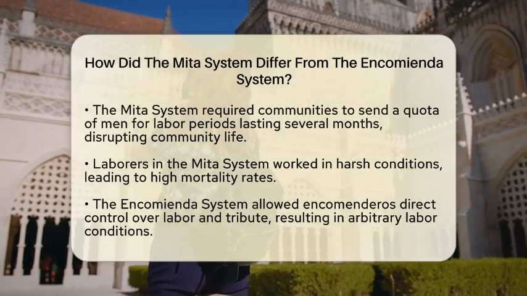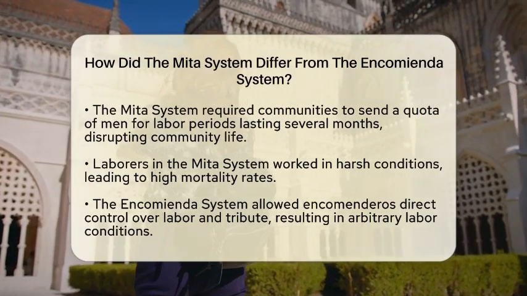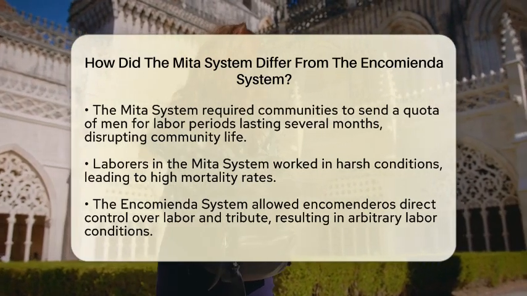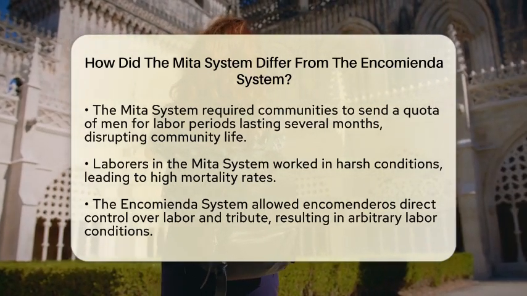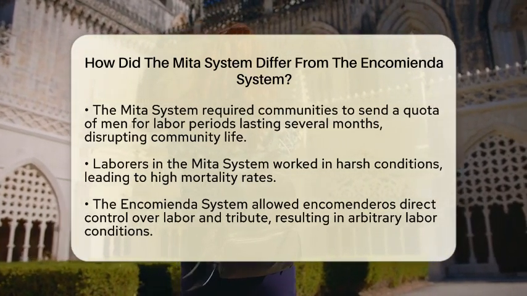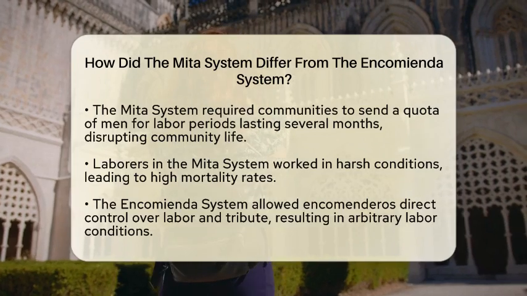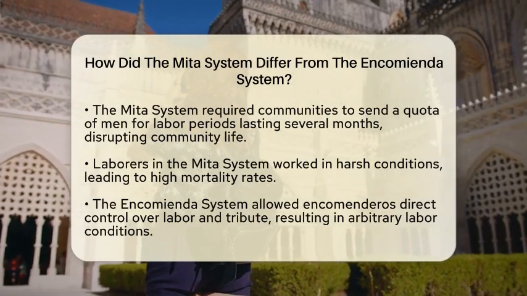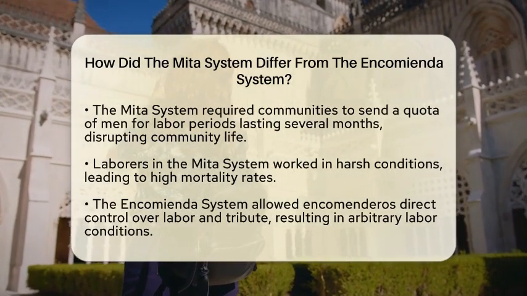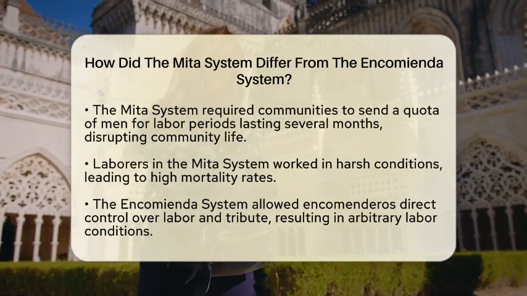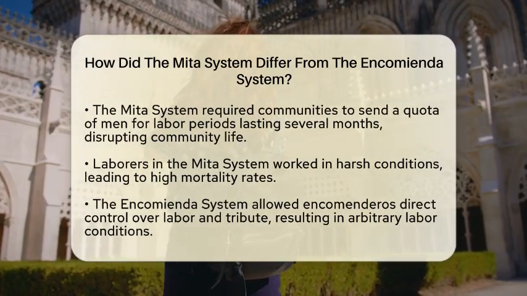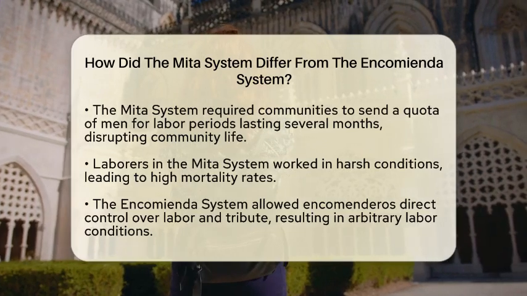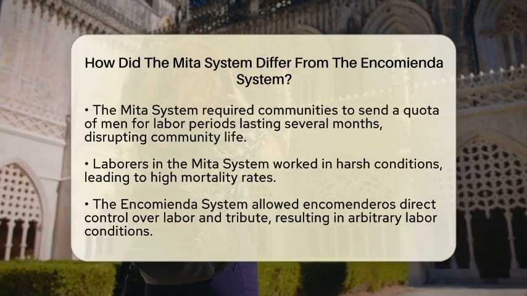When we look at labor organization, the Mita system required communities to send a quota of men for labor periods that could last several months. These laborers worked in mines or on public works, often far from home. This disrupted community life and agricultural cycles. The Mita system was state-administered, with fixed quotas and some regulation on wages, but conditions were harsh, leading to high mortality rates.